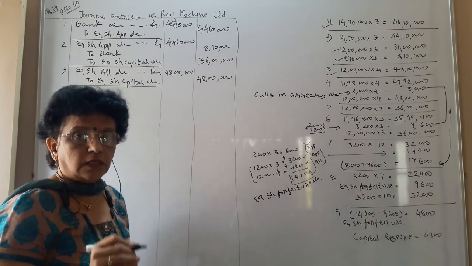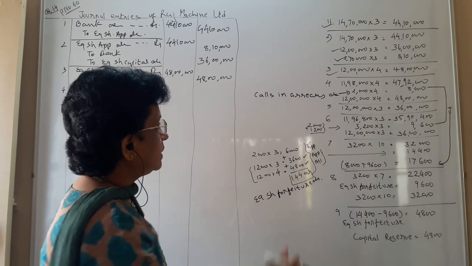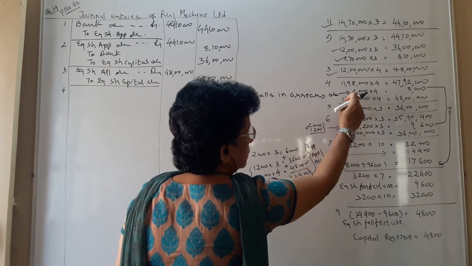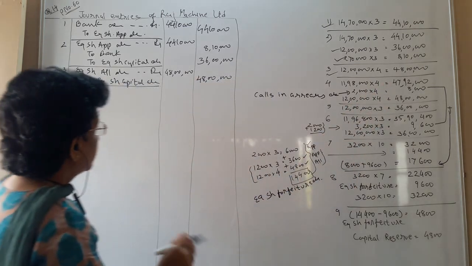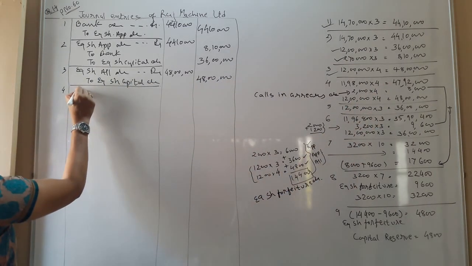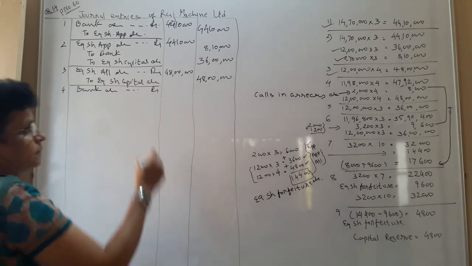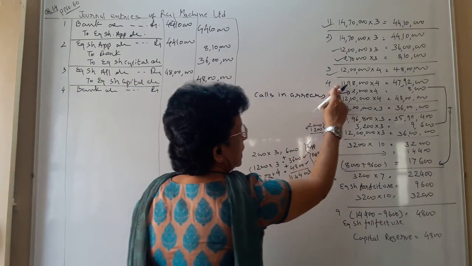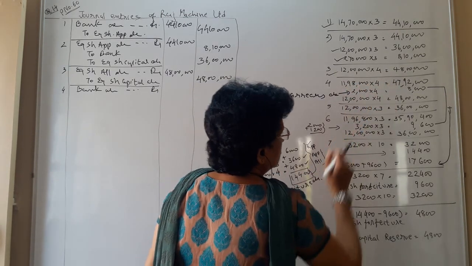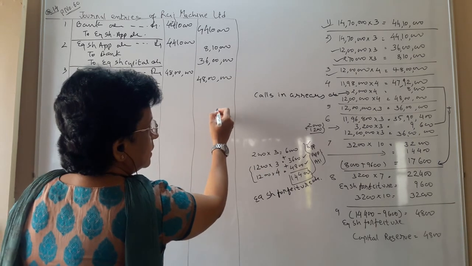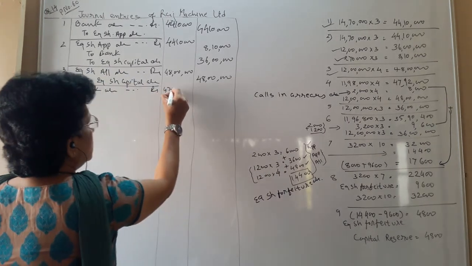Now number 4. Are we getting all the money? No. One of the shareholders, Akash, is not paying on 2000 shares. He holds 2000 shares and is not paying 4 rupees. So our bank figure is going to be less by that amount. So bank account debit. Your multiplication is going to be 12 lakh minus 2000 equals 11 lakh 98,000 into 4. So that comes to 47 lakh 92,000.